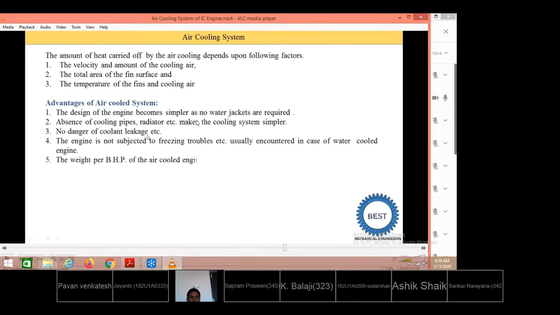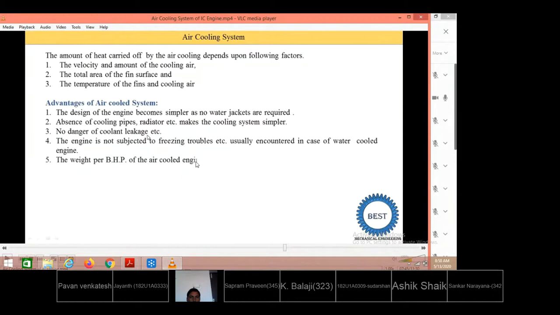The design of the engine is simpler. Why? Because there are no separate attachments like pump, radiator, or separate pipes required for connecting the engine cylinder with the radiator. All those are avoided. Since no cooling water is used, there is no chance of any coolant leaking. No freezing problems will be seen either.